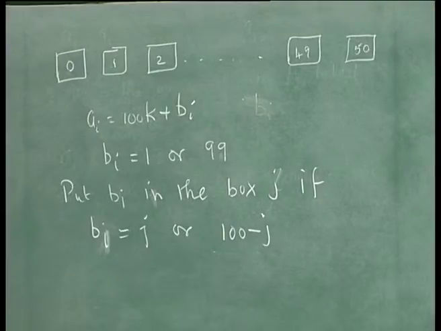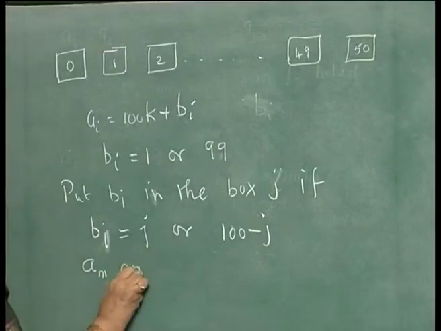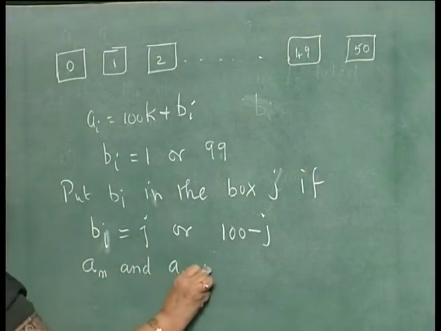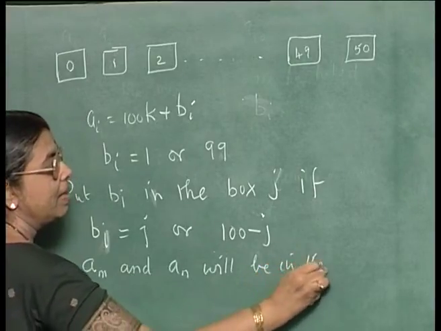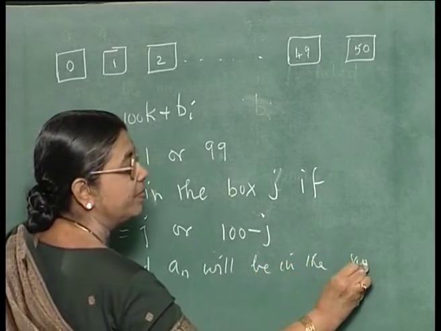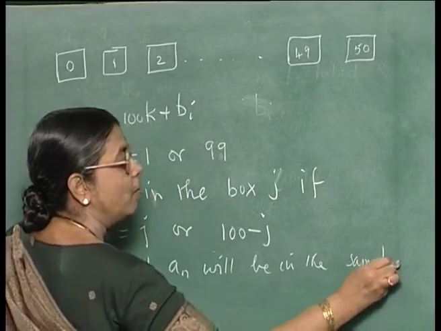Now, how many boxes are there? There are 51 boxes. And how many numbers are there? There are 52 numbers. So, by the pigeonhole principle, two of them will be put in the same box. So, two numbers, say Am and An, will be in the same box because of the pigeonhole principle.